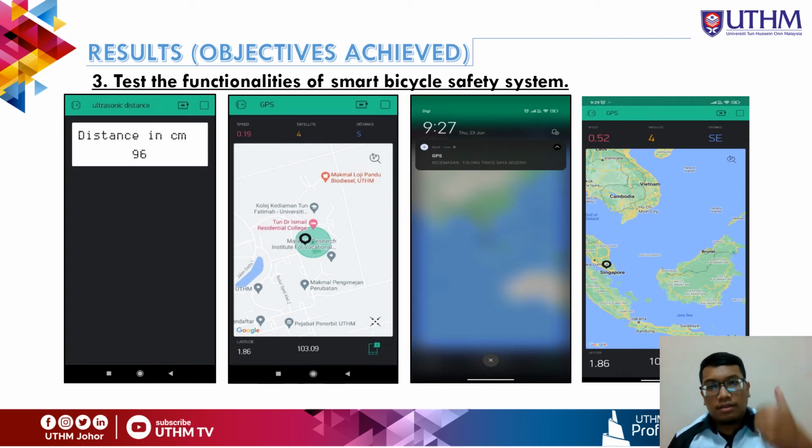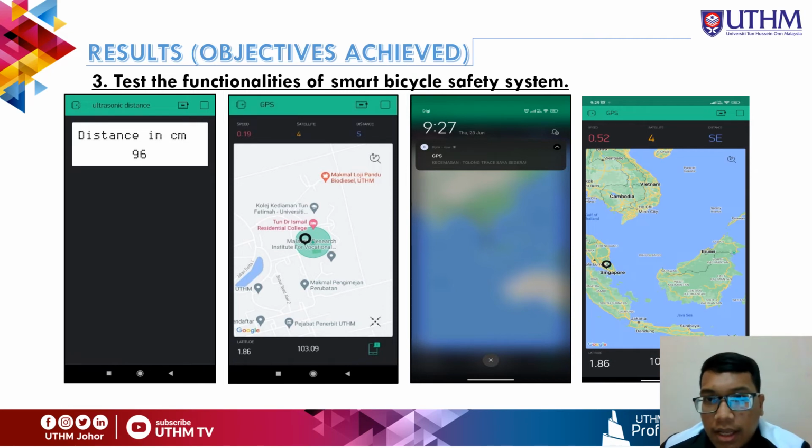So this is the example of the emergency message. After the cyclist pushes the button, the message will appear at anyone that we already attached to. We give them an account of Blynk, and they connect with the internet too. It is a must that we need internet to make this happen.